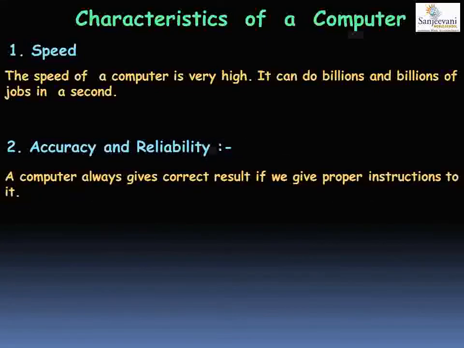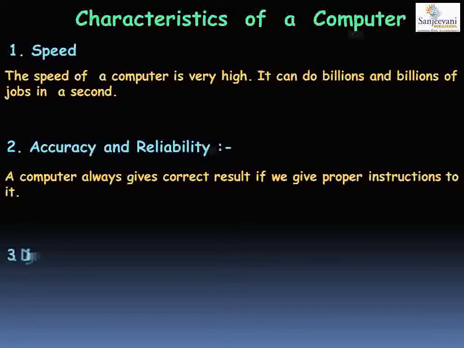Accuracy means correctness. The computer gives correct results if we give proper instructions to it. We, as users, give instructions to the computer. If we give proper instructions, the computer will always give us the correct result. We can trust the computer. Trust is reliability. We can rely on the computer that it will always give us the correct result for the proper instruction we have given. So the second characteristic was accuracy and reliability.